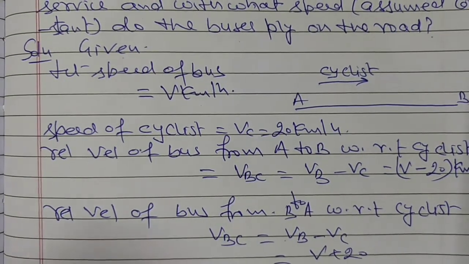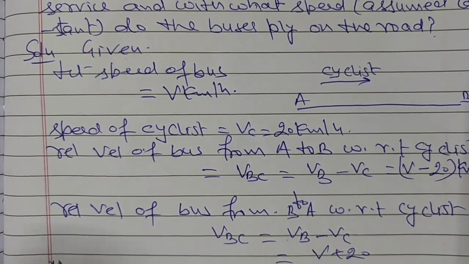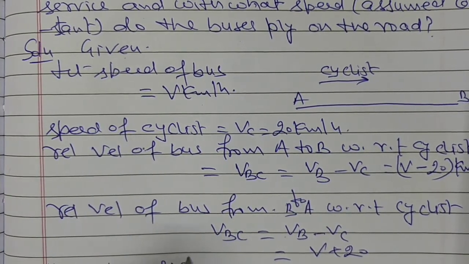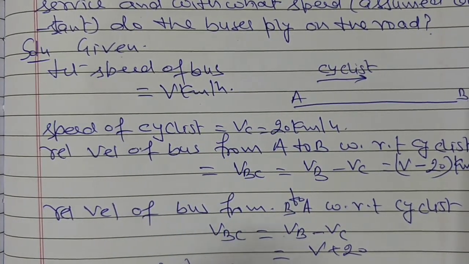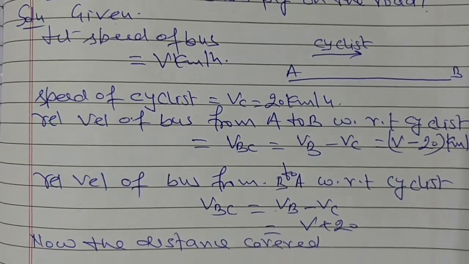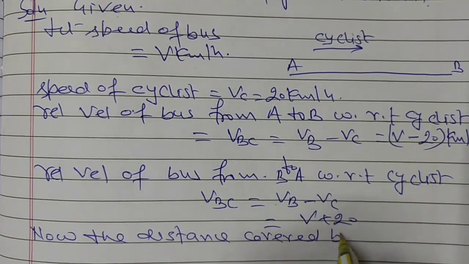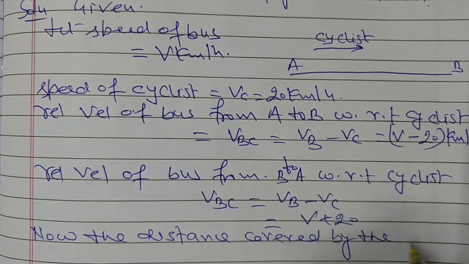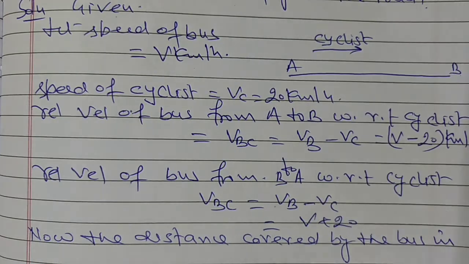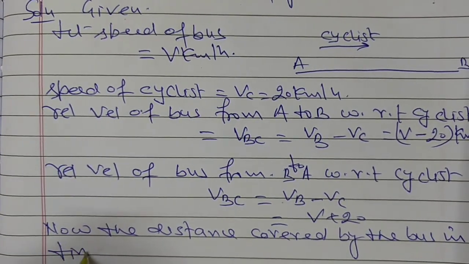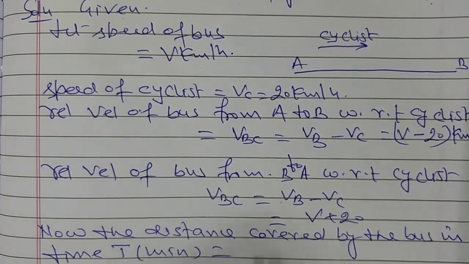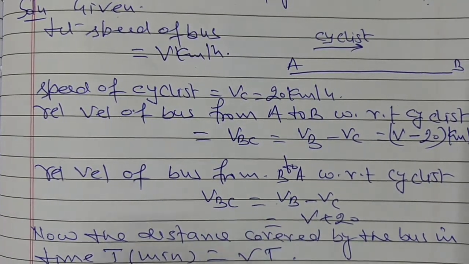Now the distance covered by the bus in time t minutes is equal to speed into time.